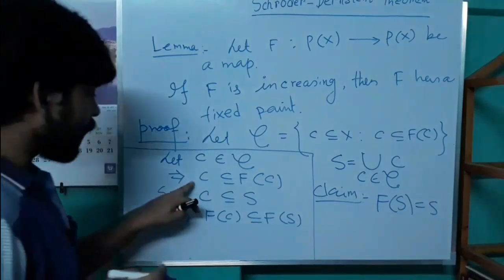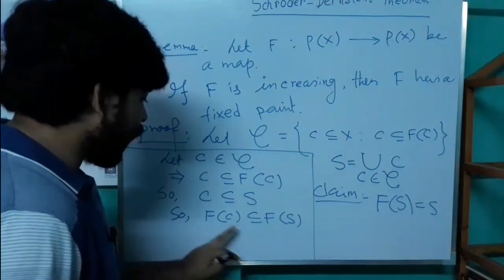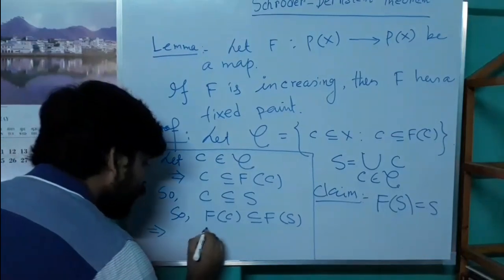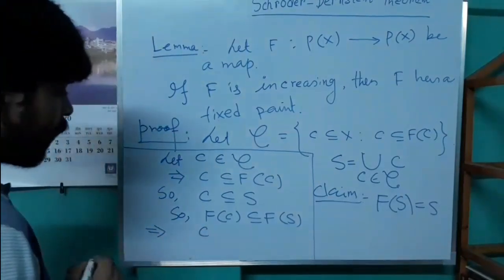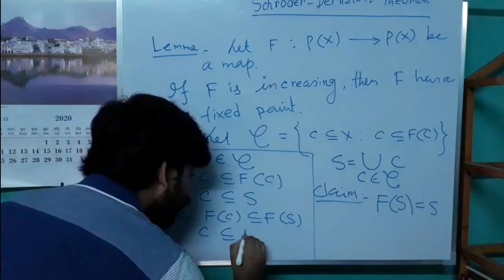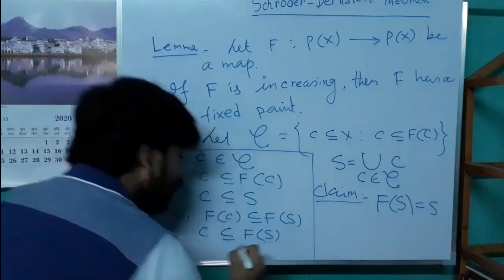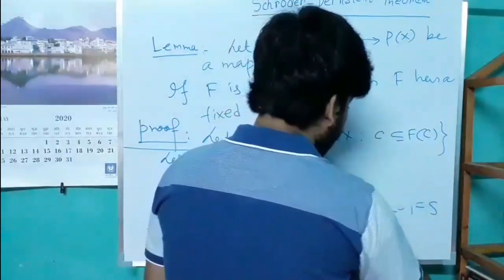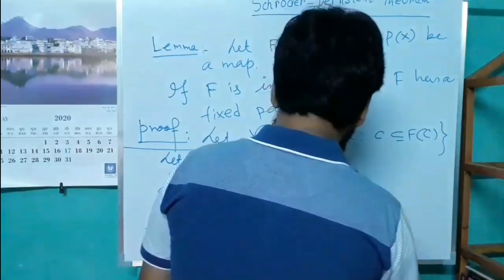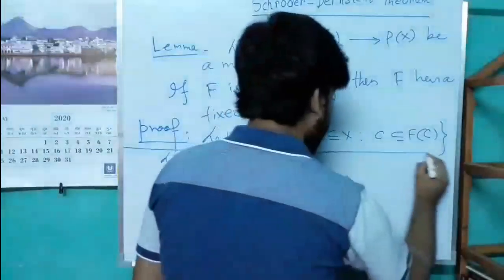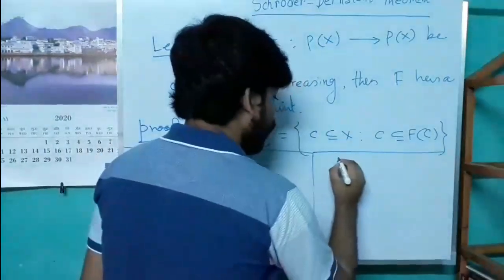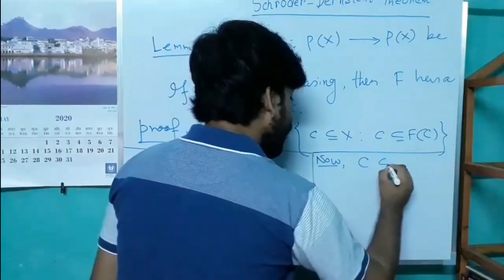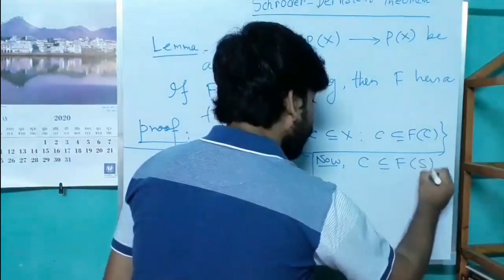C is a subset of F(C) and F(C) is a subset of F(S). So combining these two, we can write C is a subset of F(S).